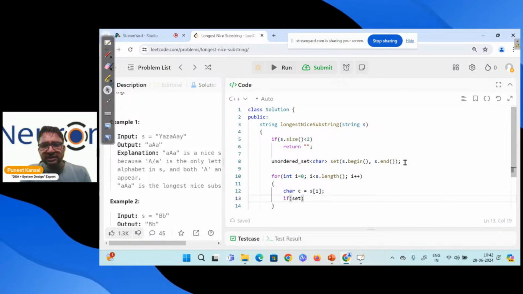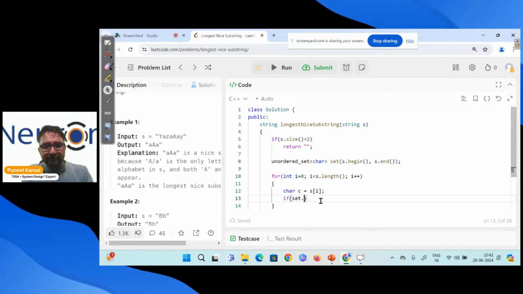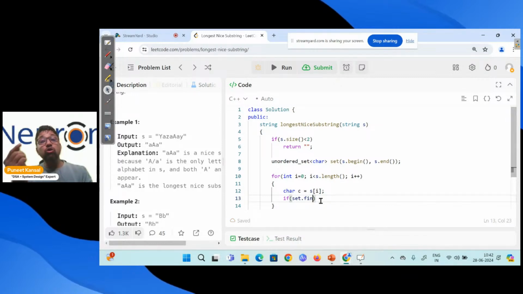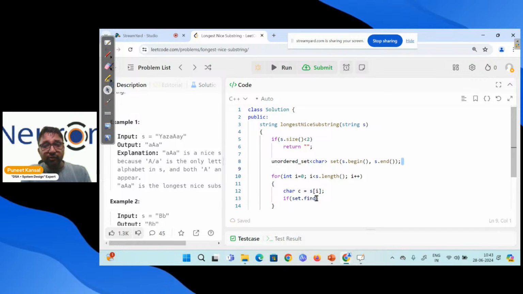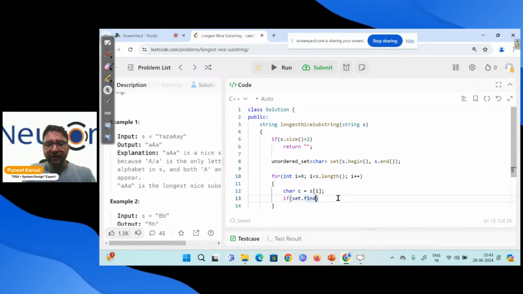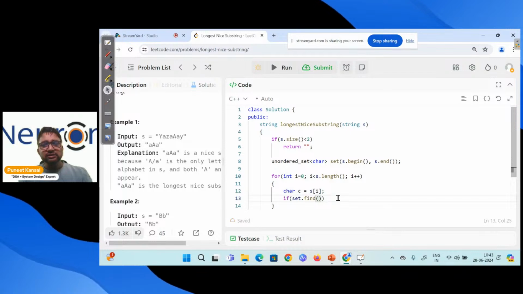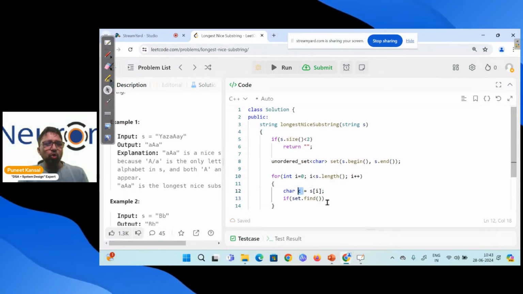The string is inside the set now. Finding an element in the set takes constant time, while finding a character in the string takes order of n time. So that's why we use this set, because every time we need to find. So I'm taking this character C. This character can be uppercase or lowercase. I don't know actually right now.